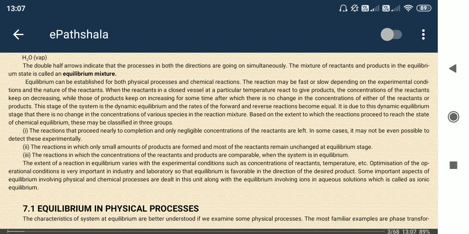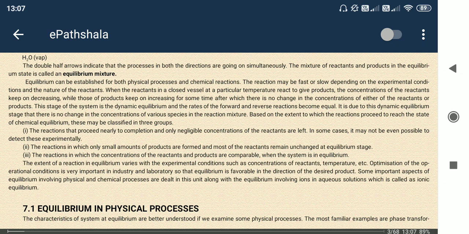Hello friends. So now I am going to cover equilibrium. This is from the class 11 NCERT book. There are two types of equilibrium. One is physical equilibrium, or equilibrium in physical processes, and another one is